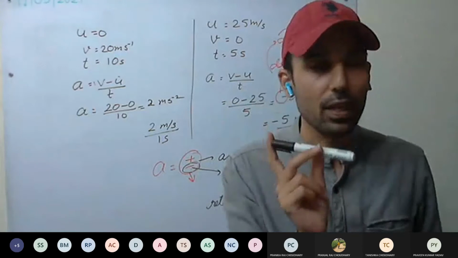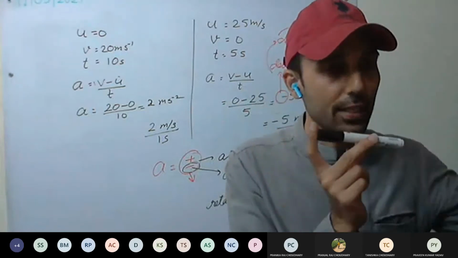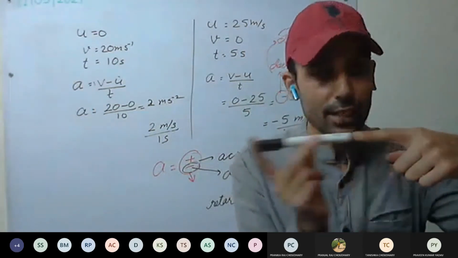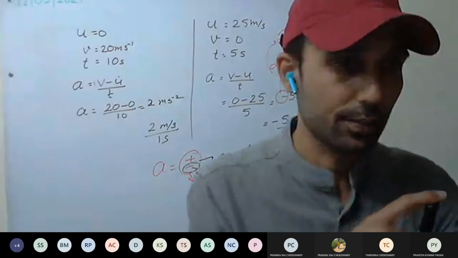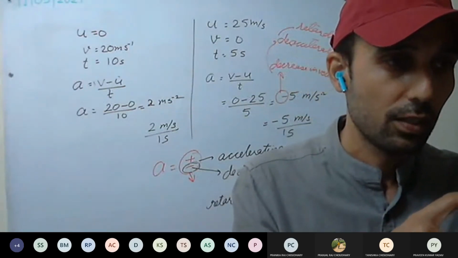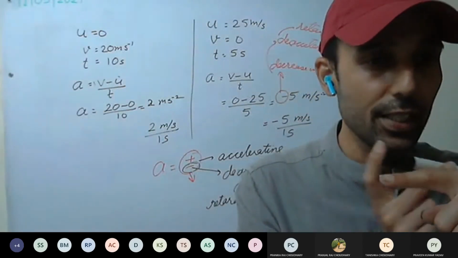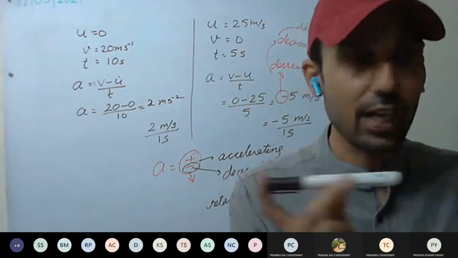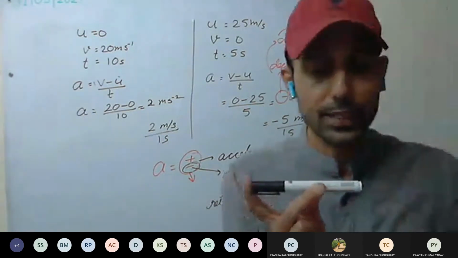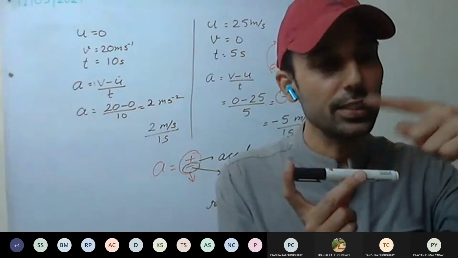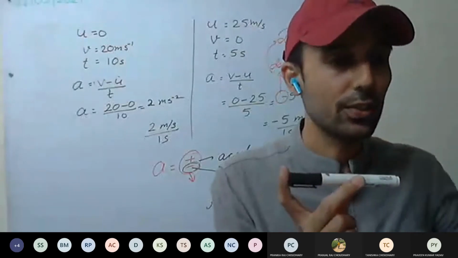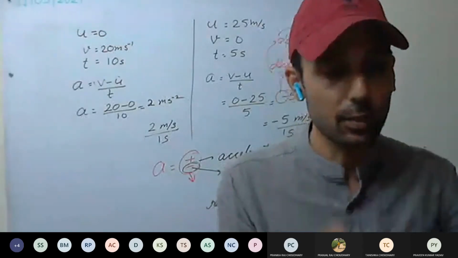So in broad terms, the direction of acceleration is the direction in which change is taking place. So the direction of acceleration will be in the direction of the motion.